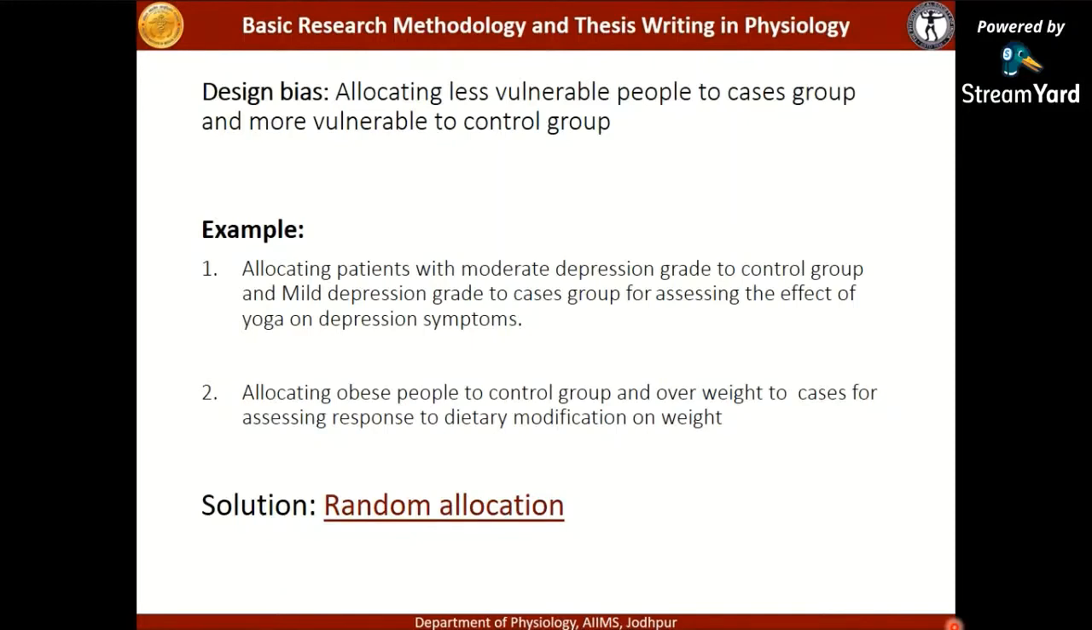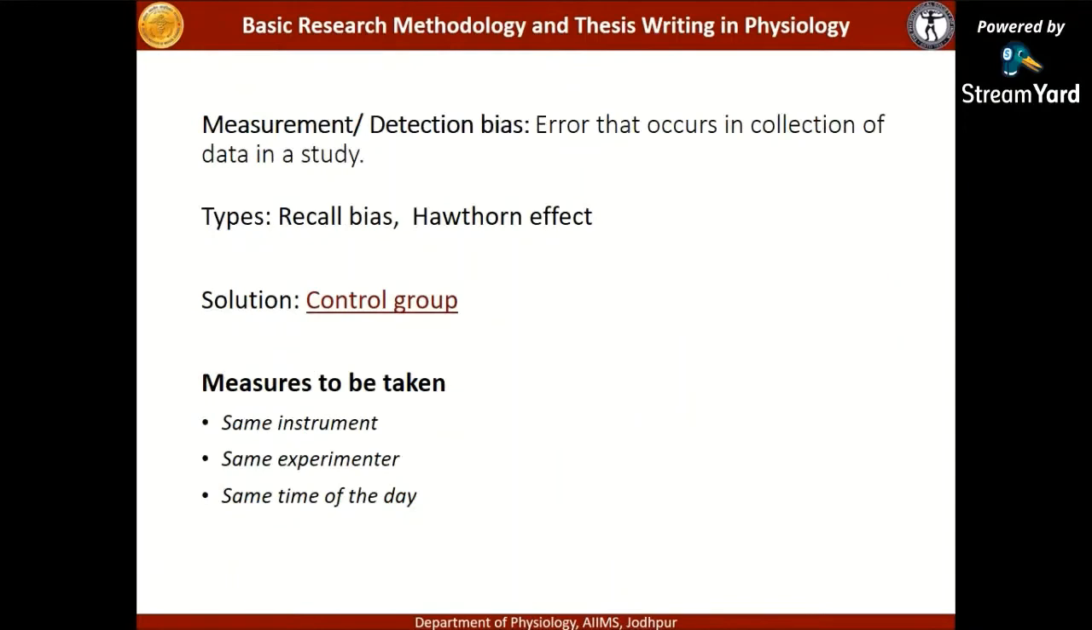Let's take the second example. Allocating obese people to the control group and overweight people to the cases group for assessing response to dietary modification on weight. Obese people are in the control group and overweight people are in the cases group. Definitely they will show better response. So this can be sorted out with the random allocation, which I talked about along with the RCT.